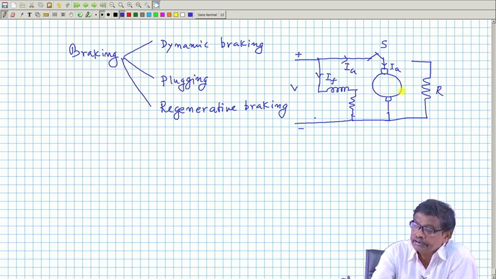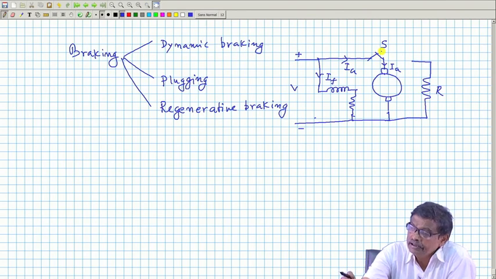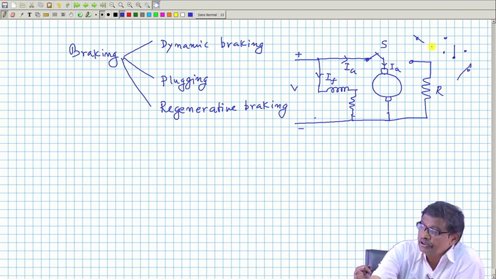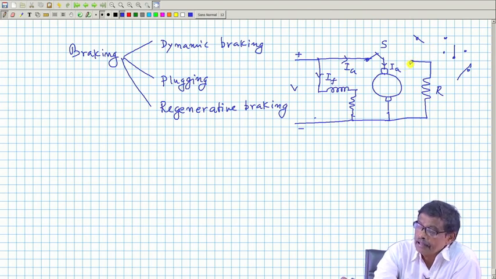Initial kinetic energy: if you bring the switch S neither connected to this point nor to this point, if I just disconnect like this, suppose this switch has 3 positions, one is this, another is this, and another is this. So, suppose you keep it in the neutral position, do not touch it here, then what will happen?